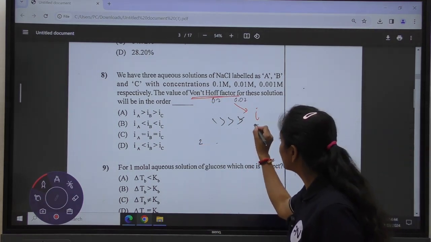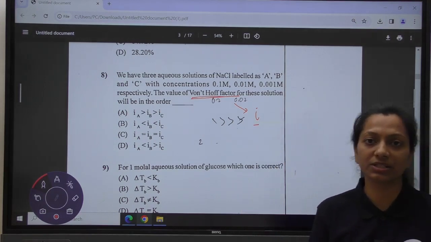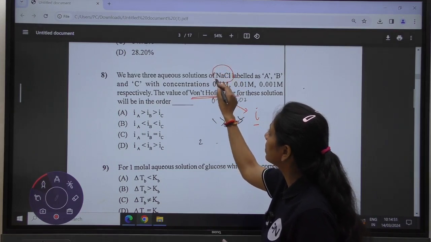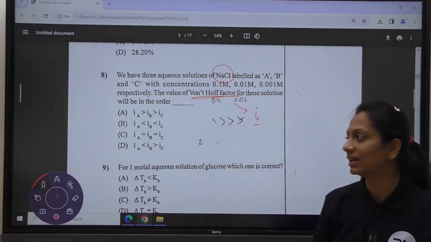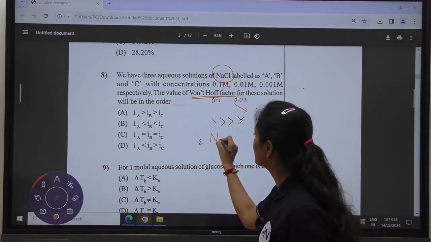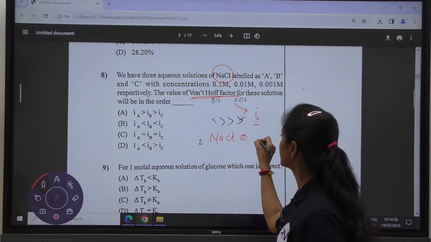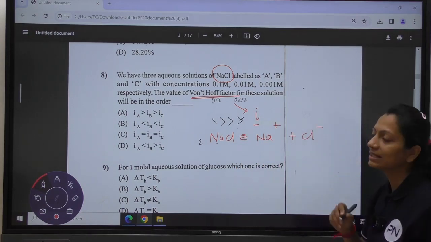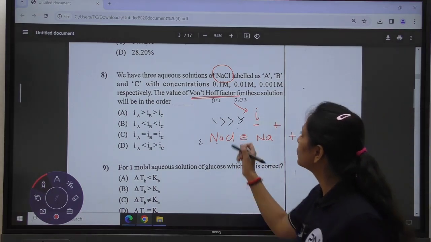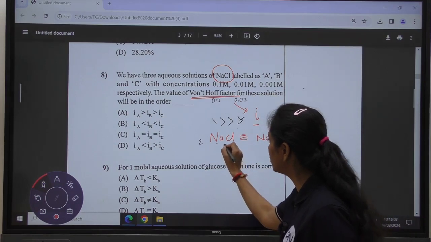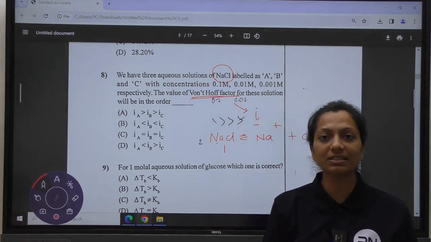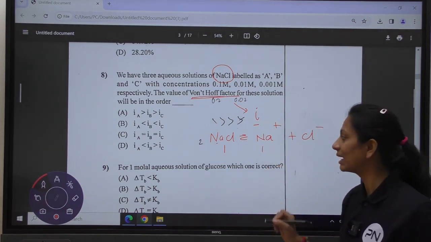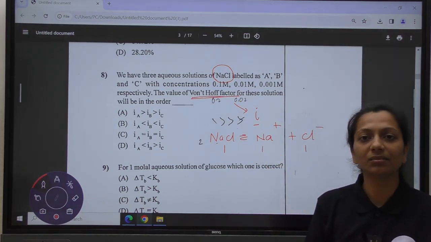Okay, so in this we can see i is the dissociation, how much the given compound will dissociate. In the compound it is given NaCl. NaCl is an ionic compound, which upon dissociation is going to give the complete ions of Na plus and Cl minus. If one NaCl molecule is getting ionized, it is going to give one ion of Na plus and one ion of Cl minus.